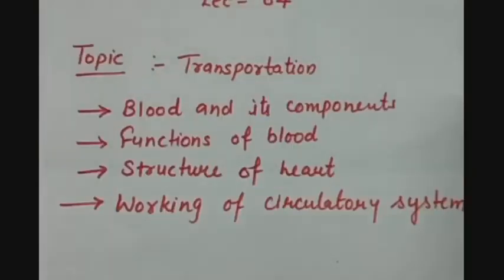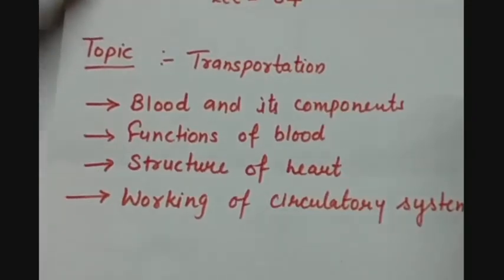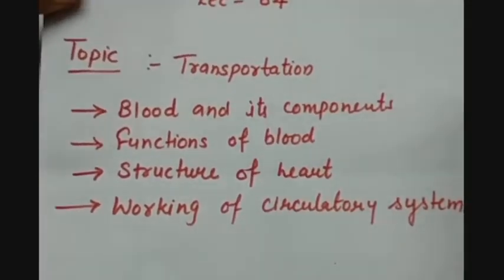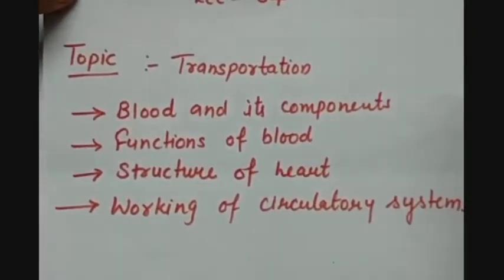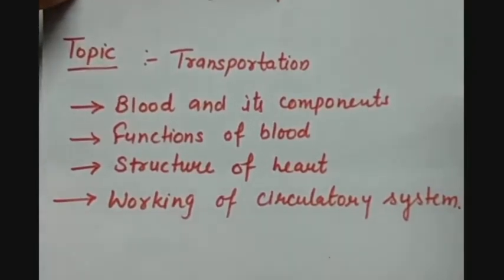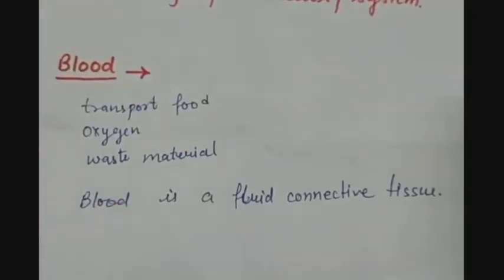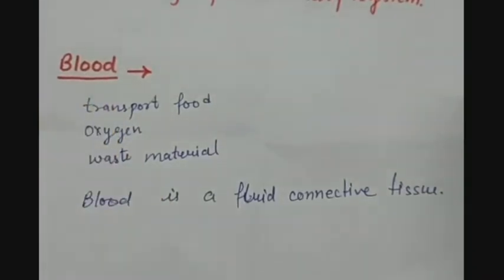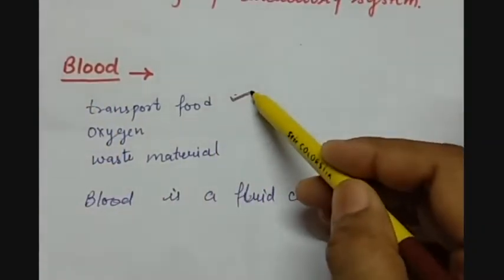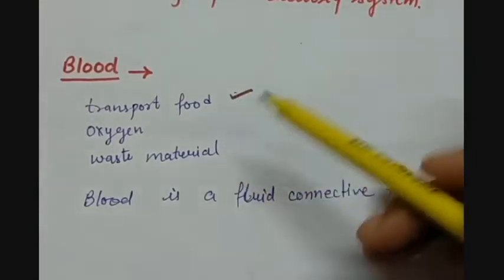The next topic is transportation. Transportation is the next life process that we are going to do. Now, which is that part of the body, or which is that tissue which is performing the function of transportation? So children, it is the blood flowing inside our body that performs the function of transportation. It transports nutrients absorbed from the food to the cells.